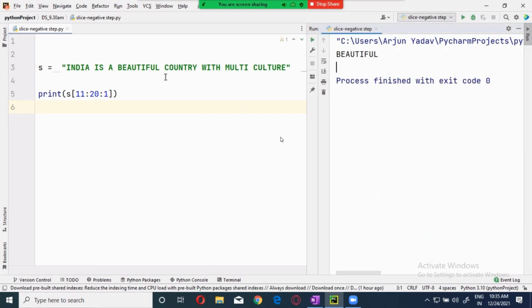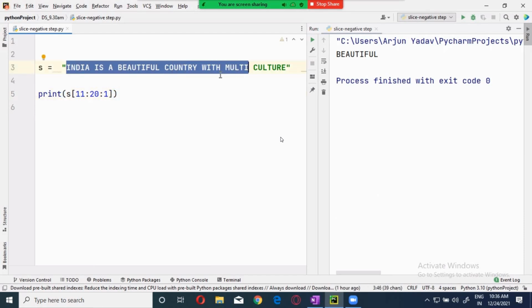Beautiful. Perfect. Now, if this is a positive step, flow will be this way. If I am giving a negative step, flow will be the other way. So whenever you use a negative step, you will get the reverse. The words will be reversed.